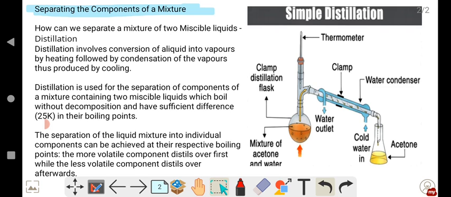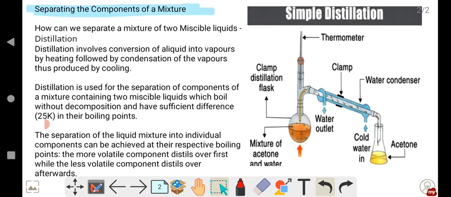In your earlier class, you have already learnt about immiscible. Immiscible means the liquids won't get mixed together. They form separate layers when you mix them. For example, oil and water. When you mix oil in water, what happens?